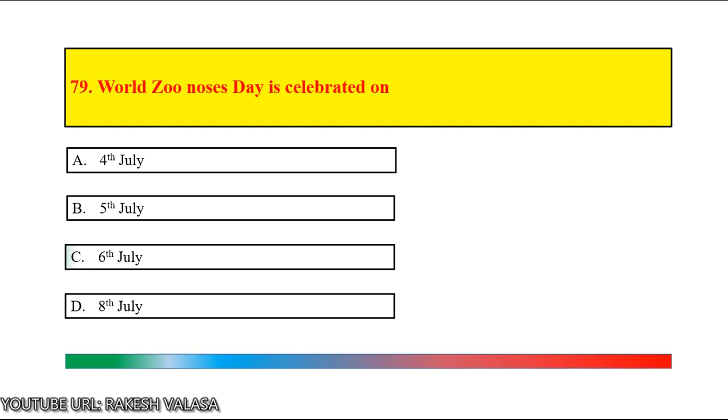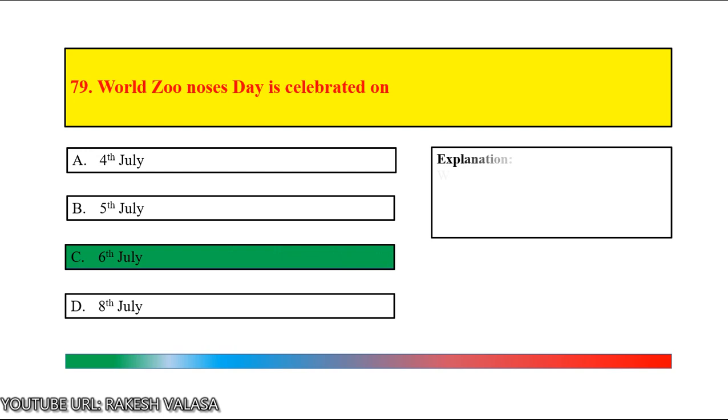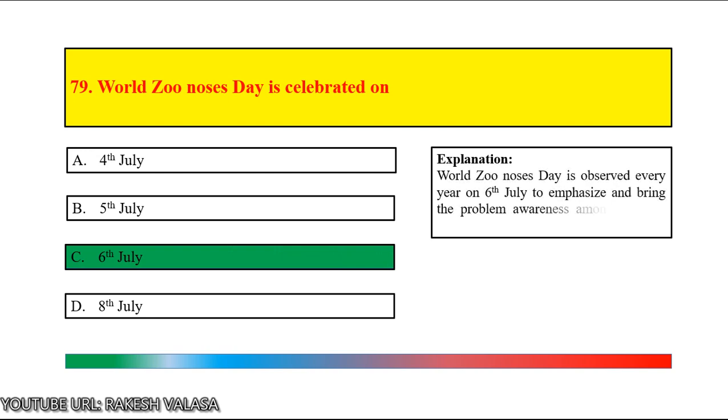Time up. The answer is 6th July. Let us see the explanation. World Zoonoses Day is observed every year on 6th July to emphasize and bring awareness amongst people and teach them to take the right action.